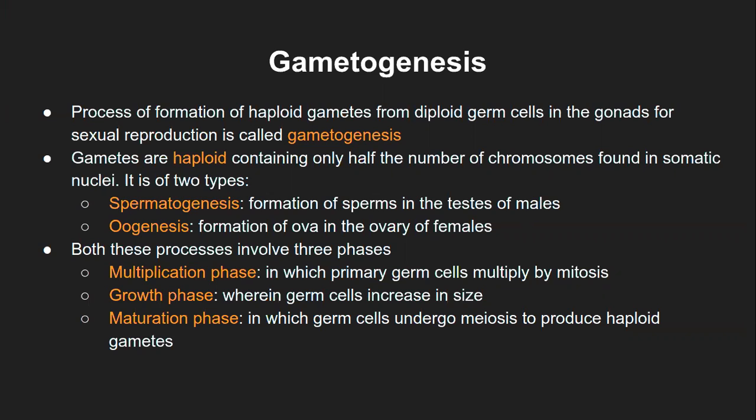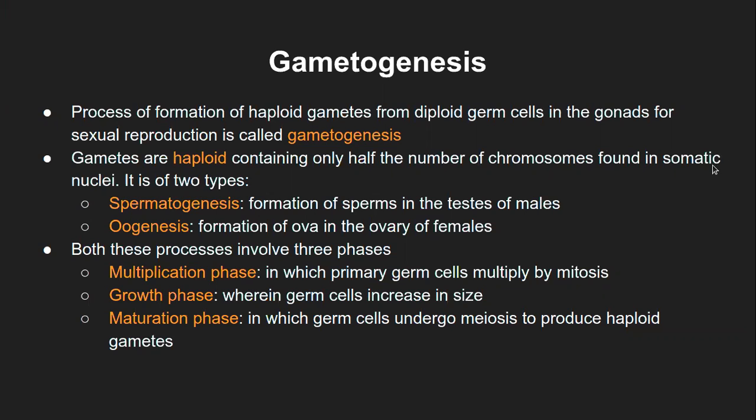So this process of formation of haploid gametes from a diploid germ cell in the gonads, for the process of sexual reproduction, is known as gametogenesis. Genesis means something new to be synthesized or generated.